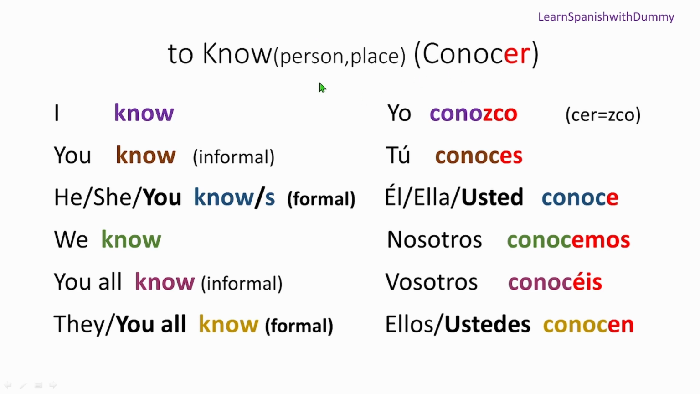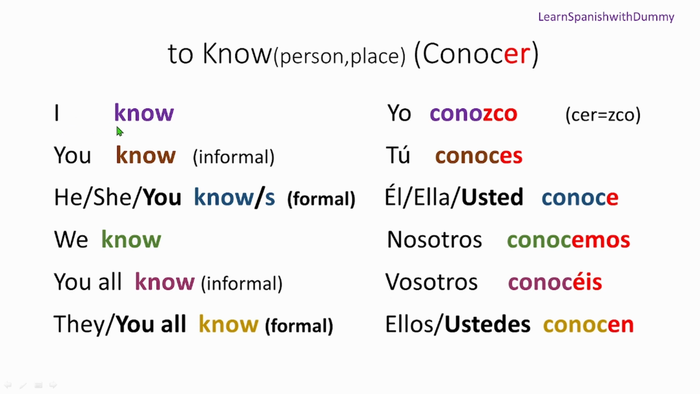Now this is another "know," right? This conocer, we use it to know a person or to know a thing, okay? It's like when you say I know her, I know him, then we use it in that case. Or if you want to say you know that place, you are familiar with that place. Okay, so let's see some conjugation first.